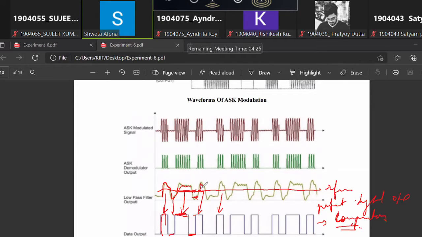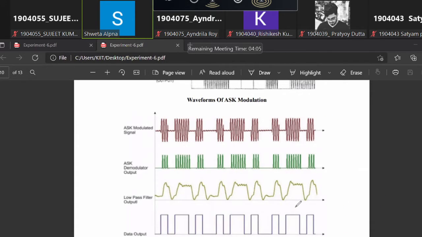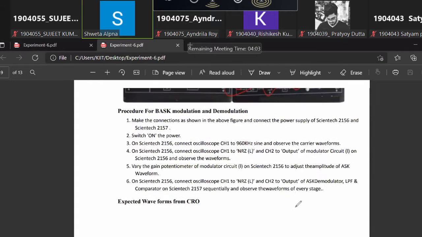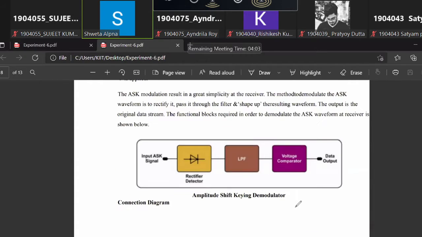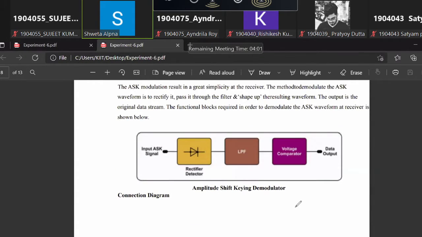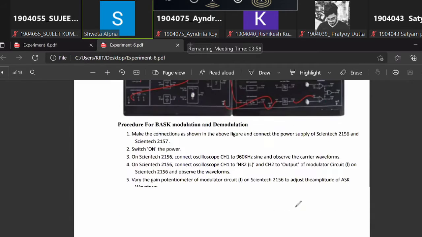So this is the output of the comparator, which is the final demodulated output of the ASK signal. This is how we are able to recover the ASK signal using a rectifier, low pass filter, and a voltage comparator.